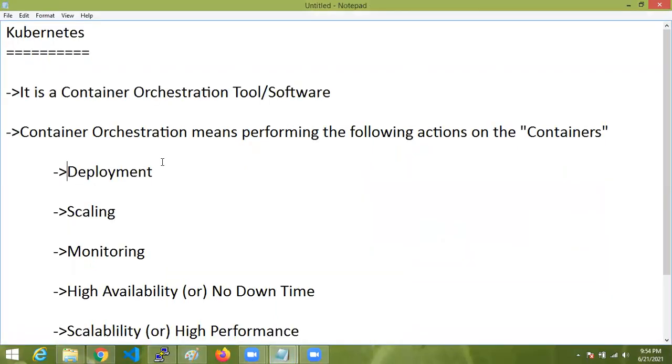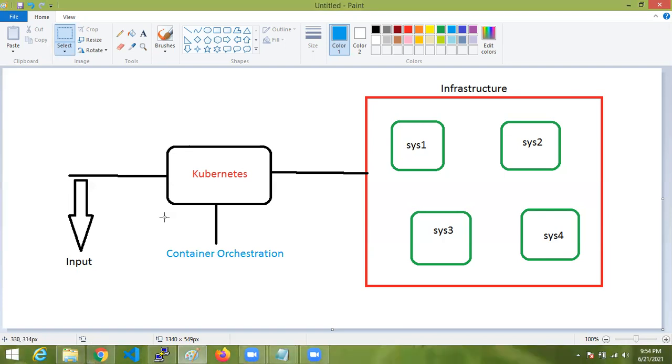Kubernetes will perform deployment, and deployment depends on the input we give: what containers you want to deploy, how many containers, what type of container, everything. Now Kubernetes will automatically deploy those containers in this infrastructure.